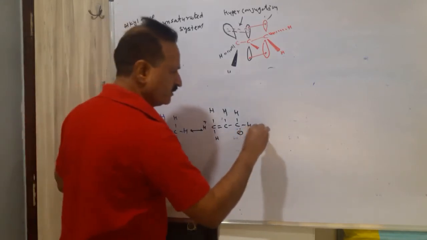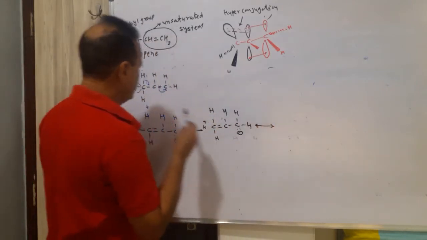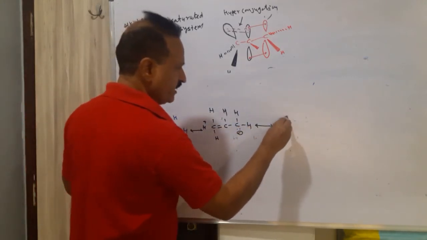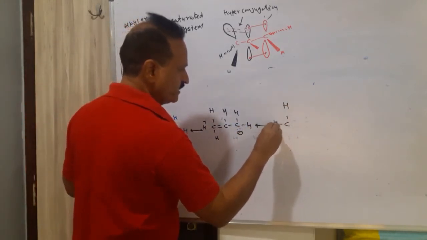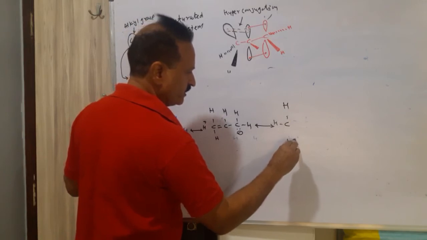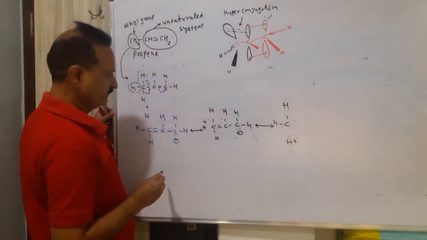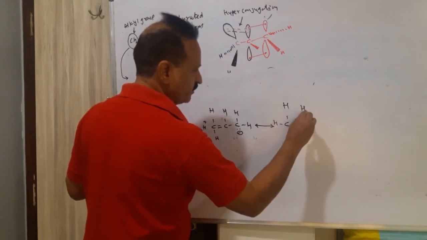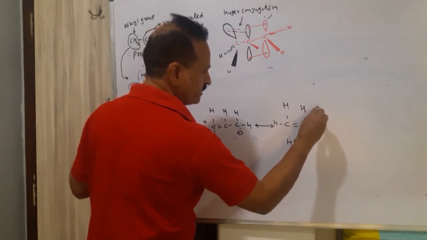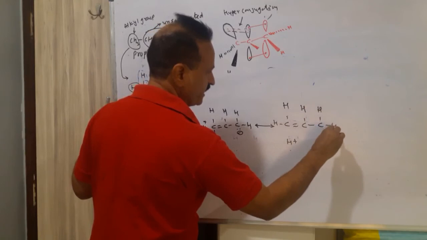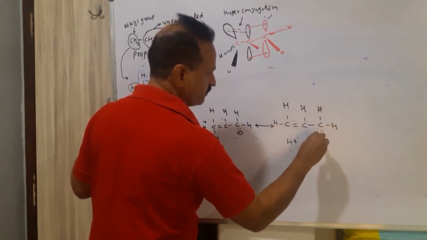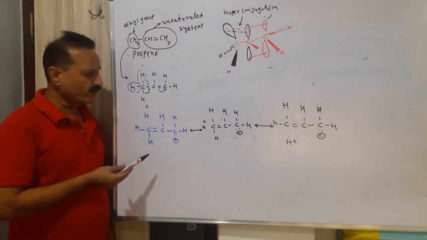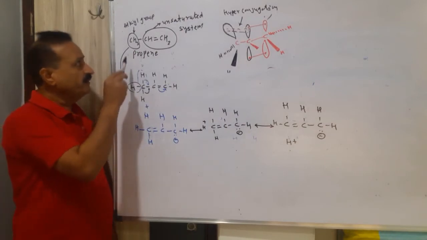Third version: now we are going to transfer this bond over here. So this carbon has 2 H as it is. Here there will be no bond, and here the hydrogen will become plus. Here will be a double bond. This carbon has hydrogen, here will be a single bond, this carbon has 2 hydrogens as it is. Here will be 2 electrons, here will be minus. This is the hyperconjugation in propene.